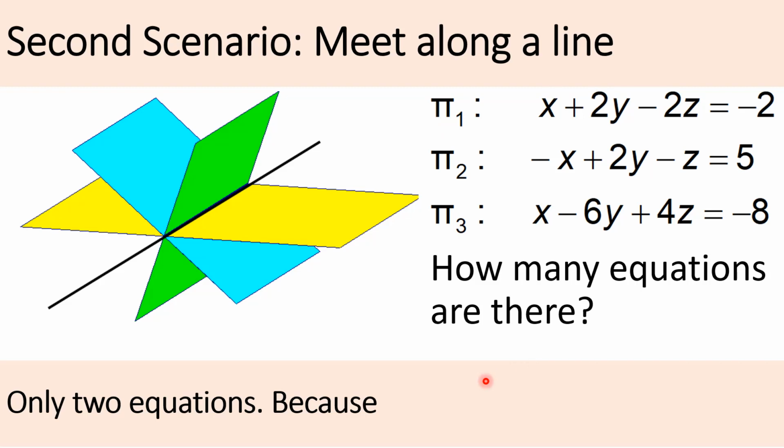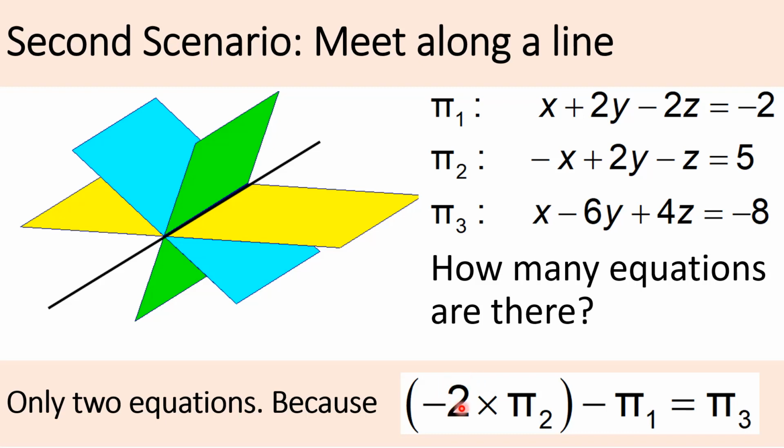Because if you were to do this, you take negative 2 times the second equation, you try yourself again, take negative 2 times the second equation, and you subtract the first equation. You take this whole thing, times 2, and you minus the first equation. You will notice that if you take minus 2 times this, and you subtract away the first equation, you get x. Minus 2 times this, minus 2 gives you minus 6.